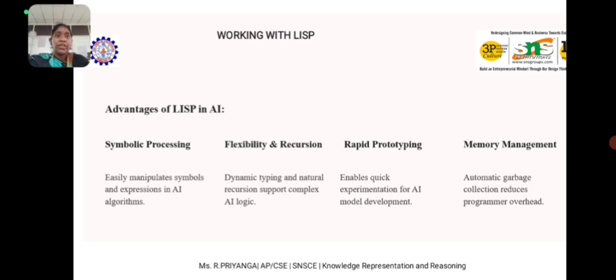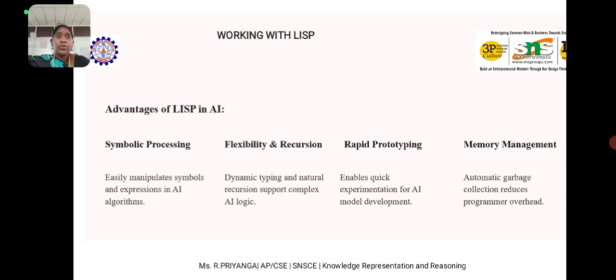Then the other advantage is flexibility and recursion. It means using dynamic typing, that is you don't need to declare variable types, and it also supports recursion very naturally, a function calling itself. Why it matters for AI: many AI problems like searching, decision trees and rule processing are naturally recursive. So using Lisp makes implementing them easier. For example, a recursive Lisp function can explore game moves, solve puzzles or process nested data like trees.